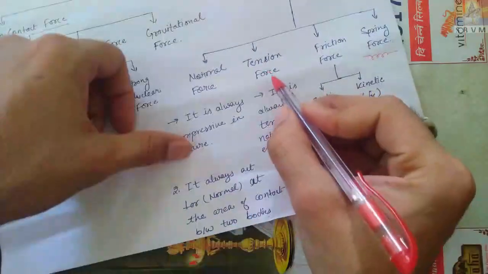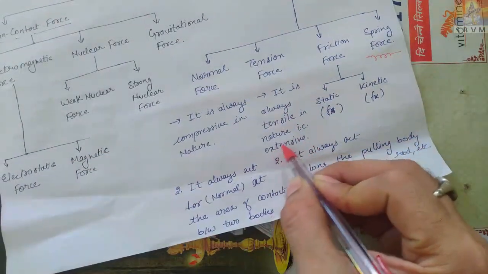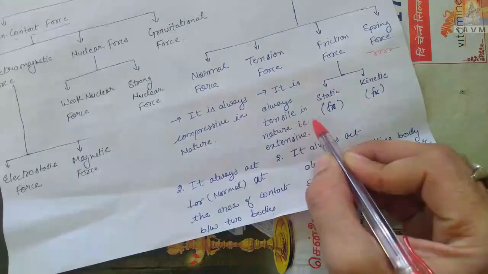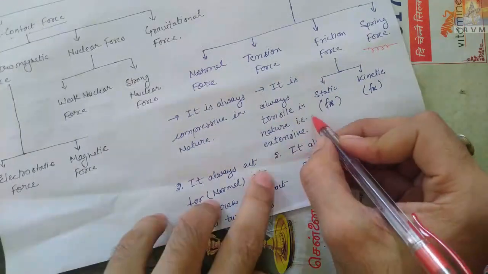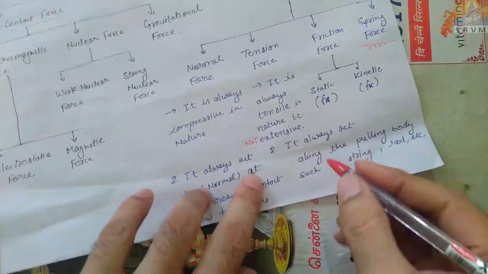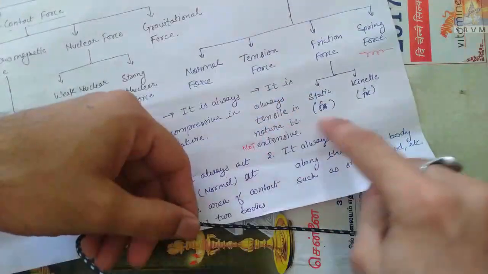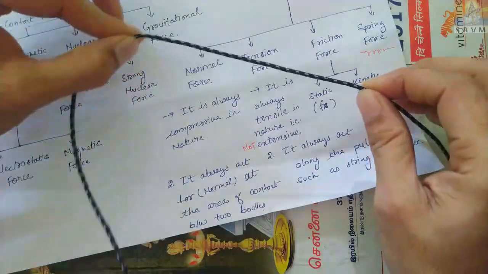Okay, tension is always tensile in nature. That is, not extensive. Sorry, it is not extensive. It always acts along the pulling. For example, suppose two bodies are tied with a string.